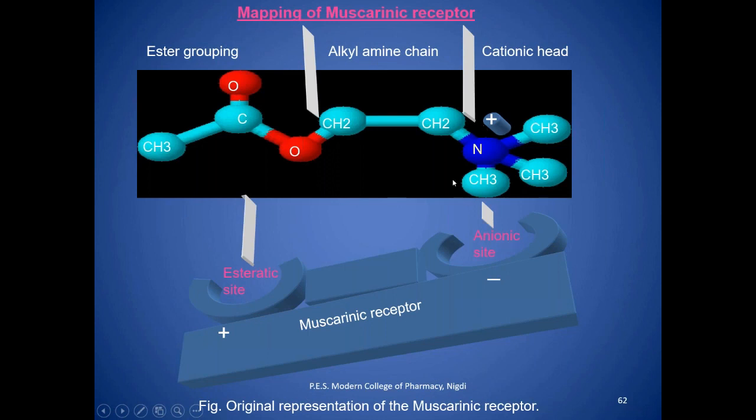Here is the quaternary nitrogen of acetylcholine, this is the bridge, and this is your C double bond O, meaning the acetyl group, the acyloxy group. So the acyloxy group binds at the esteratic site of the muscarinic receptor, and the quaternary ammonium will bind at the anionic site of the muscarinic receptor.